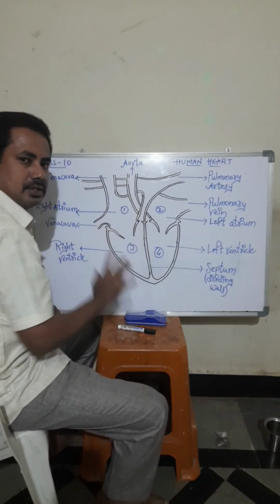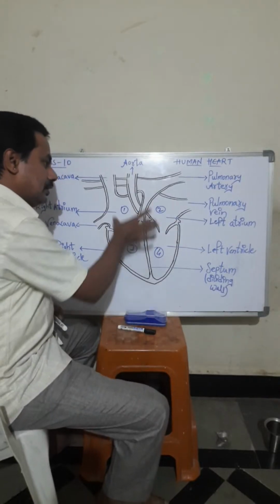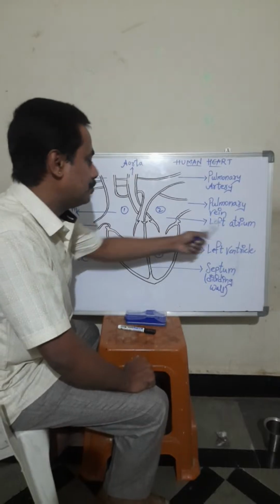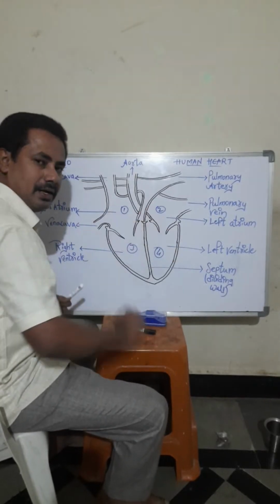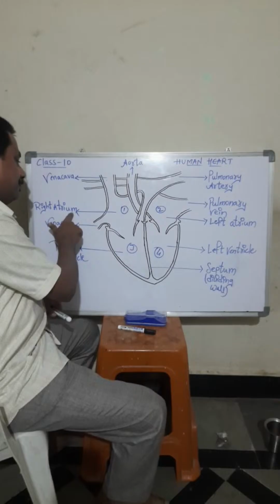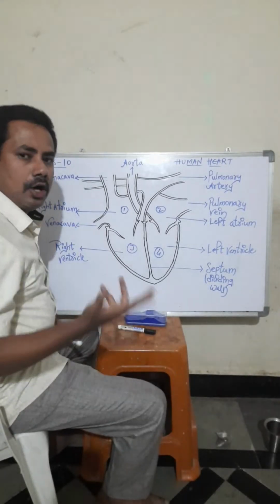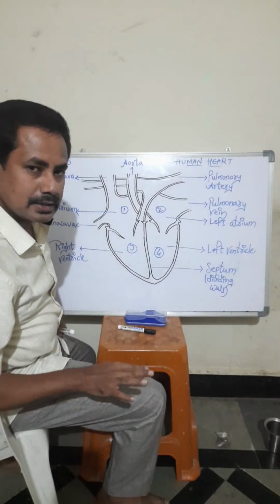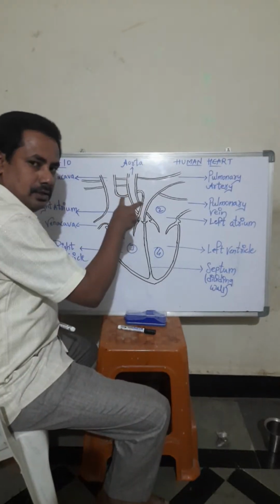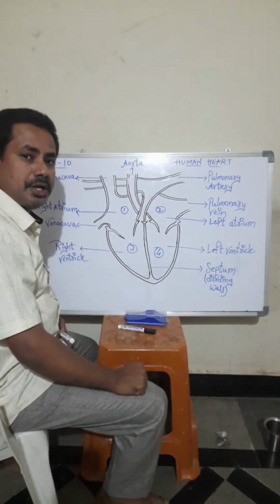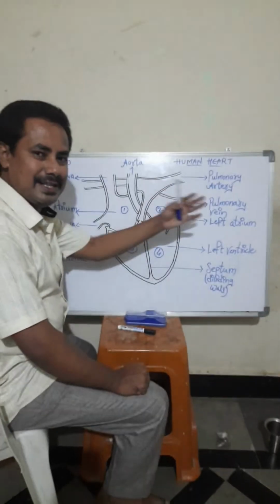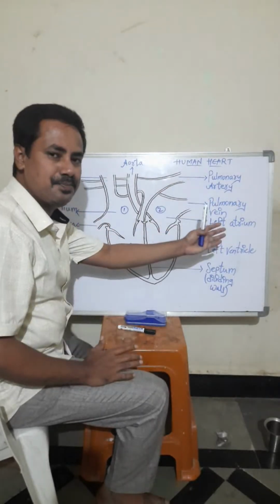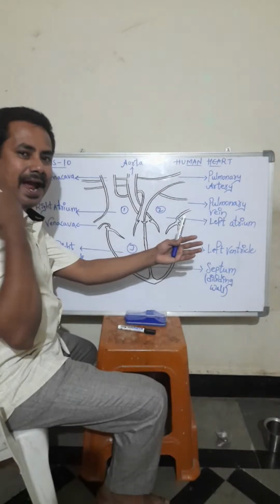And here the upper chambers are called atrium, students. What do we call these upper chambers? Atrium. We can call them auricles also. Two names are there: atrium, auricles. So this is the left side, the heart is facing towards you, left atrium, and this is the right atrium.